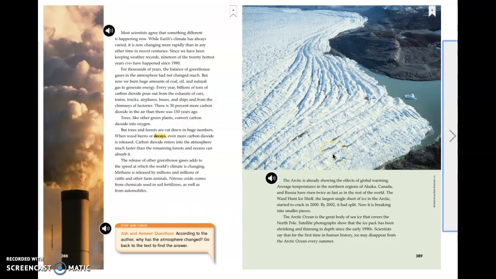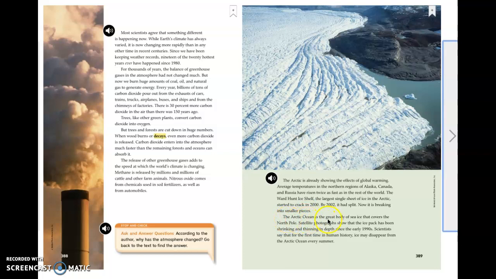Okay, moving on. The Arctic is already showing the effects of global warming. Average temperatures in the northern regions of Alaska, Canada, and Russia have risen twice as fast as in the rest of the world. The Ward Hunt ice shelf, the largest single sheet of ice in the Arctic, started to crack in 2000. By 2002, it had split. Now it is breaking into smaller pieces.